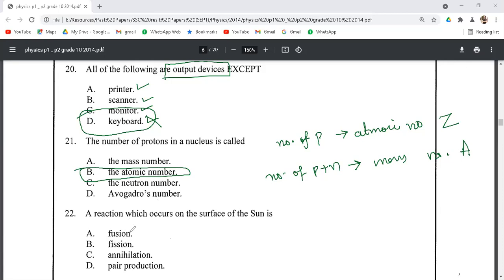Next is question number 22. The reaction that occurs on the surface of the sun is nuclear fusion. This is a process in which two or more nuclei are fused together to get a heavier nucleus with the emission of a very large amount of energy.